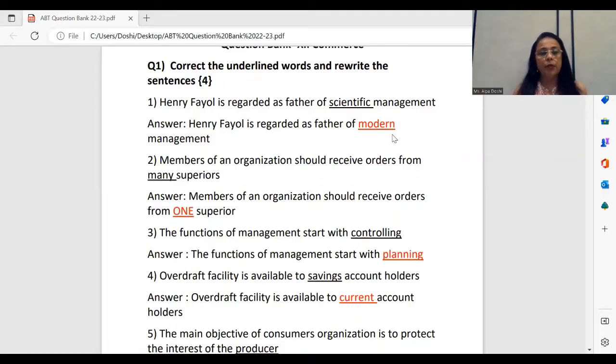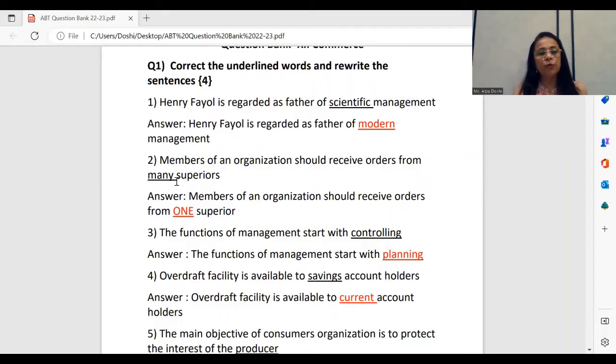We go to the second one now. Members of an organization should receive orders from many superiors. Alright, so as we see, the word many has been underlined. We identified the chapter. Once again, it's from Principles of Management. Henry Fayol has given us 14 principles. One of the principles is unity of command. So this particular sentence belongs to the principle of unity of command, where it says that one individual, one member, should receive orders only from one superior and not from many superiors.